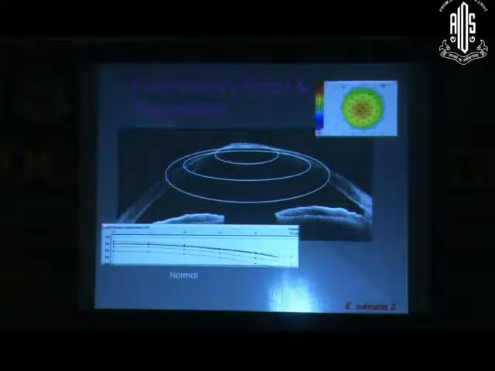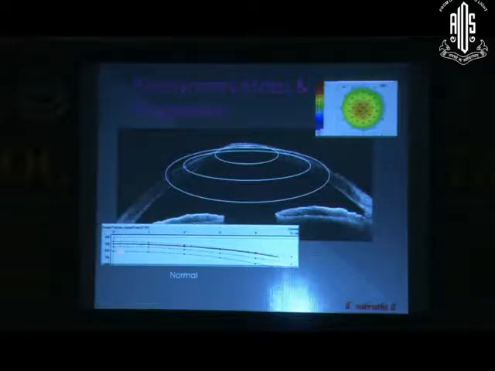Then the next thing, what is unique amongst all the imaging systems, is the corneal progression map. Pachymetry maps are there in all of these instruments. But the progression map is if you take from the center concentric rings and we take the corneal thickness values of all this on a concentric ring and average them and present it as a chart, okay, from 2 millimeters, 4 millimeters, 6 millimeters, 8 millimeters from the center. This is the corneal thickness on the y-axis. This is the tested area, tested cornea.